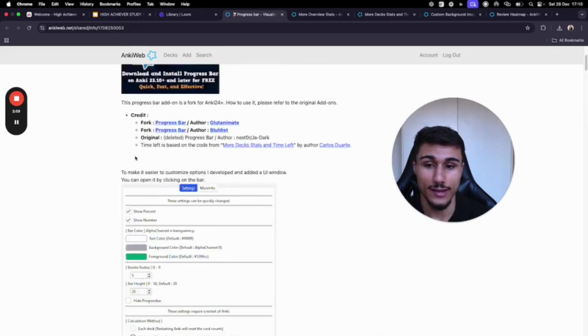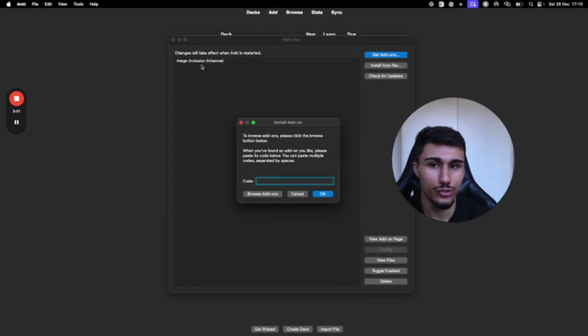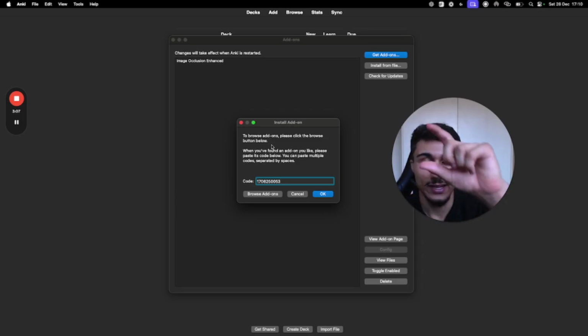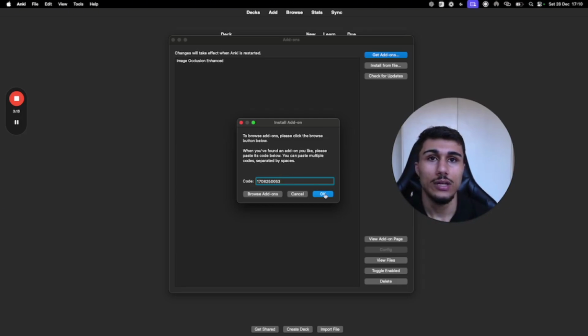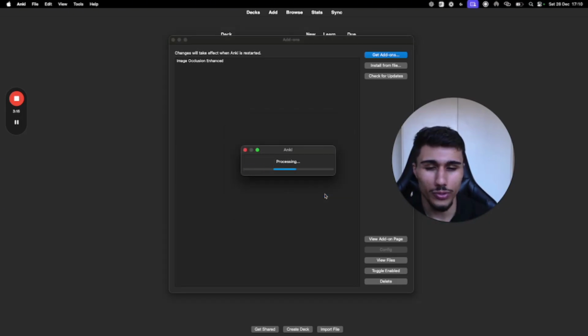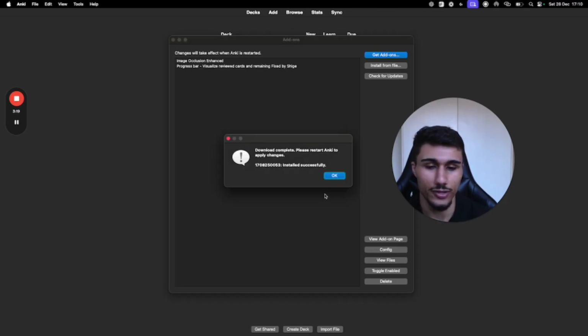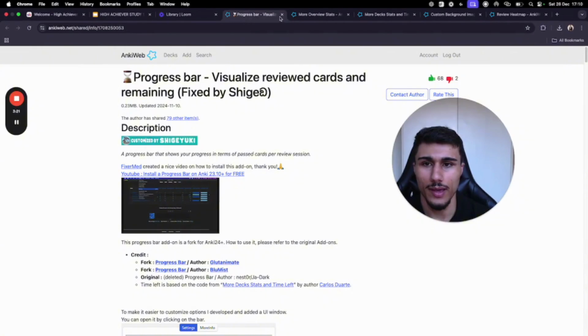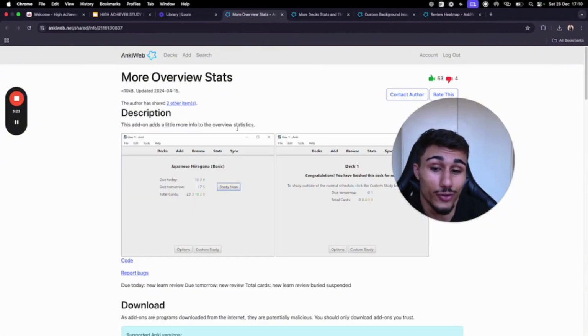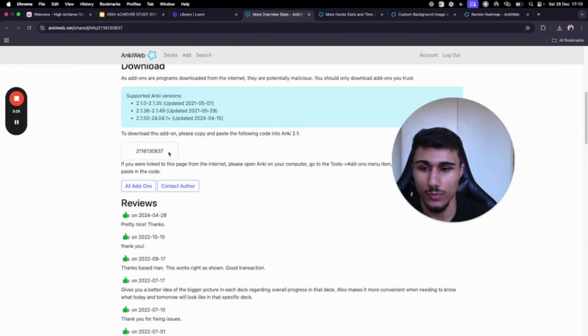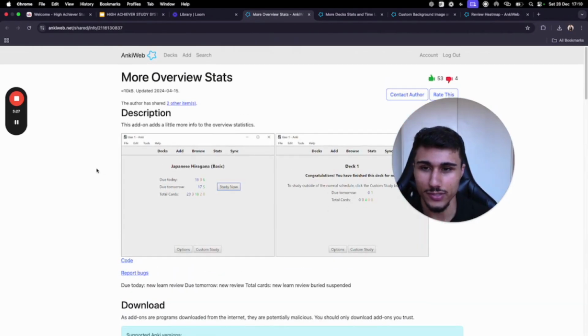Now, each one of these add-ons, I should tell you, first of all, this Image Occlusion is probably the most important one you're going to get. It's a card type, so it's going to allow us to actually block out parts of an image so that we can guess what's there. It's really useful for medicine. Actually, it's useful for all diagrams, no matter what faculty or subject. It can be useful in the humanities as well. It's very useful for anatomy. It's the one I find most useful for, and also chemical reactions and stuff.